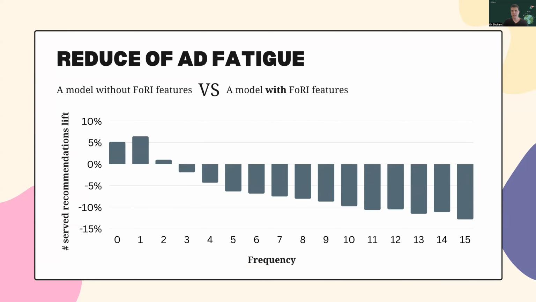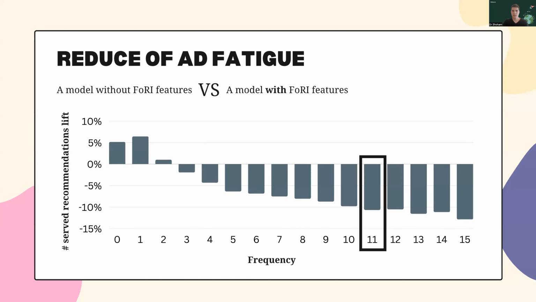While the graph might seem a bit complicated, I will try to simplify it. We refer to the same A/B test as mentioned in the previous slide, but in this case, we are comparing the number of served recommendations across each frequency group. Let's delve into it. We measured the number of recommendations served at each frequency by both models, Model A and Model B. We then calculate the lift or drop by dividing one by the other.